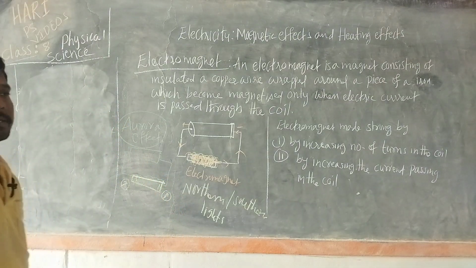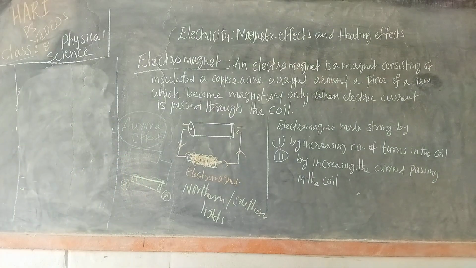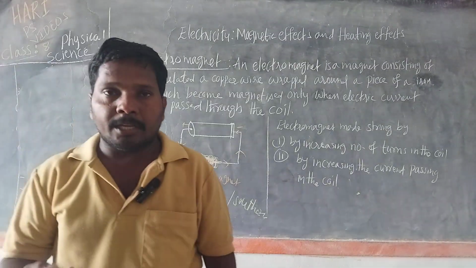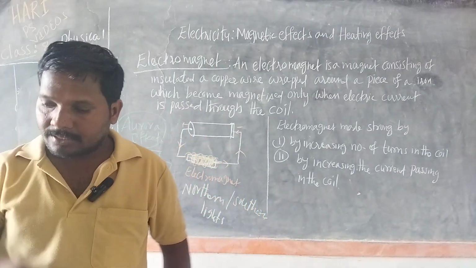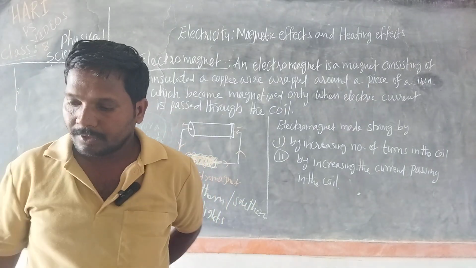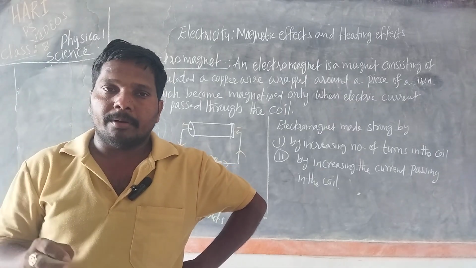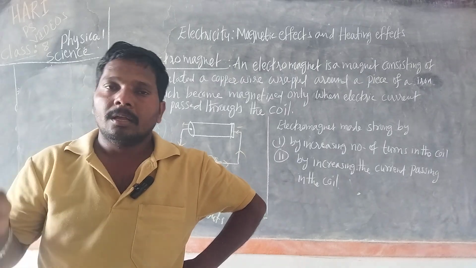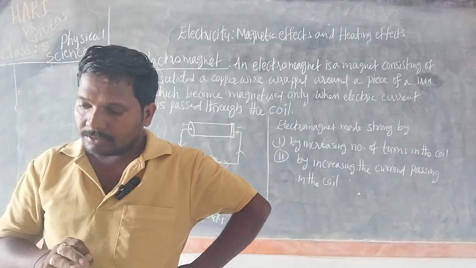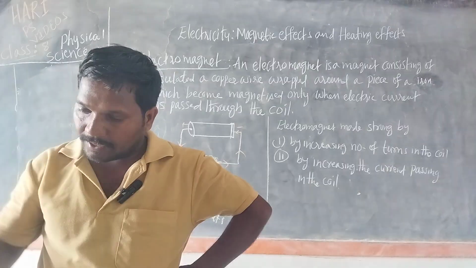Electromagnets are used in the construction of a large number of electrical appliances such as loudspeakers, electric motors, electric fans, electric toys, telephone instruments, electric bells, etc.